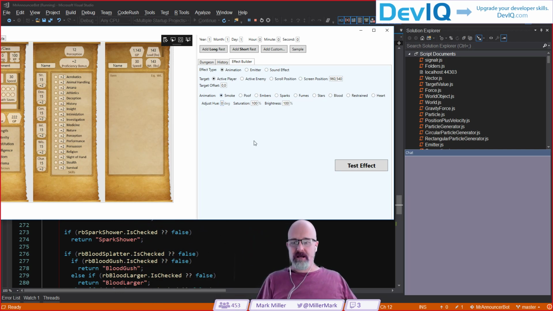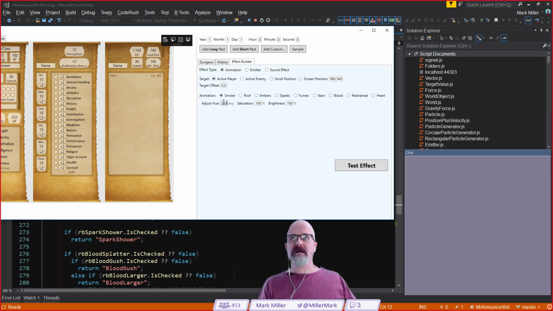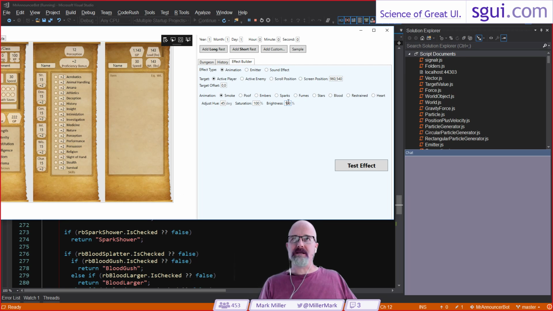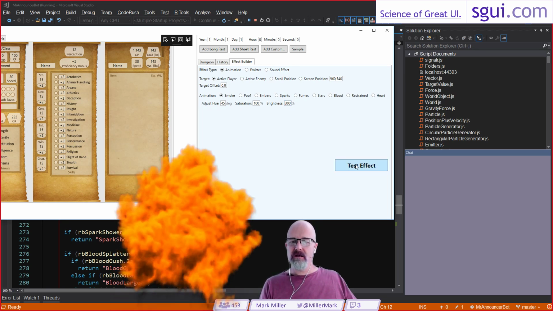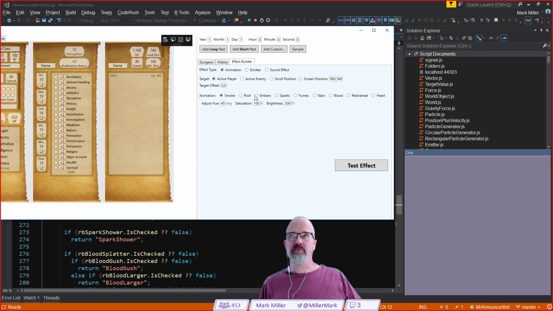I can come out here and adjust the hue. I can rotate it by 220 degrees, and then we'll see a nice blue hue coming out there. I can say, well, let's rotate it only by, if I wanted to get yellow. Yellow's I think around 50 degrees, maybe 40 degrees, 45. And let's try it. It's kind of an orange, but if I bump up the brightness to say 300%, there you go. Nice little amber color there. So nice. Cool effect showing up there. I've got a poof effect as well.